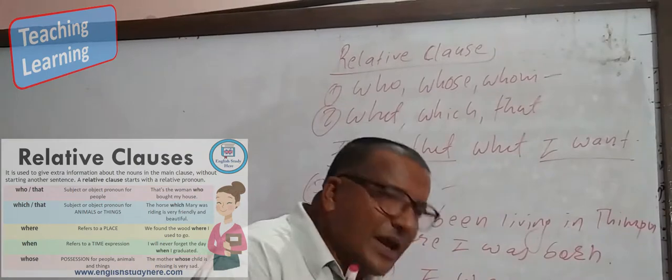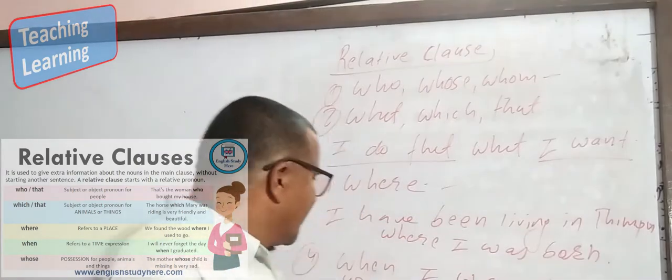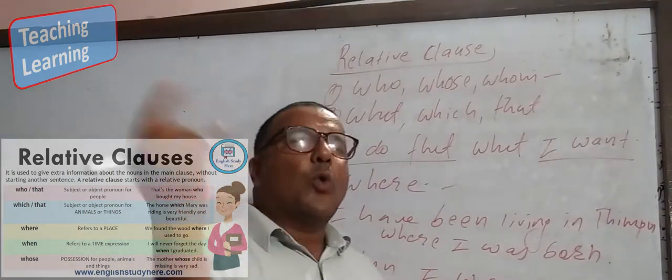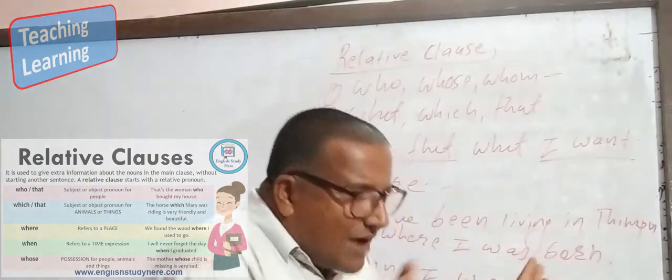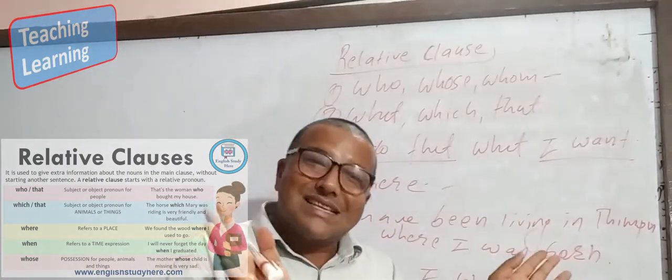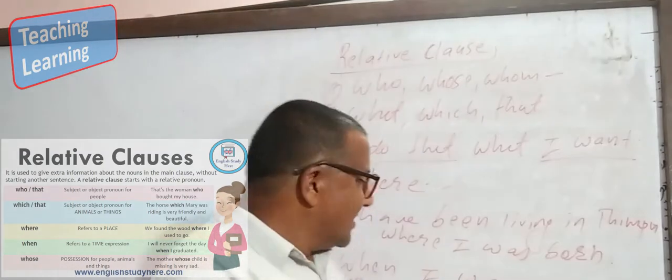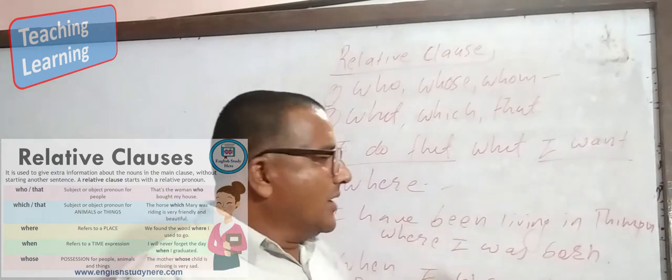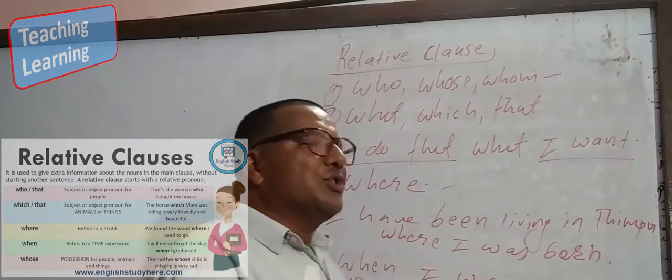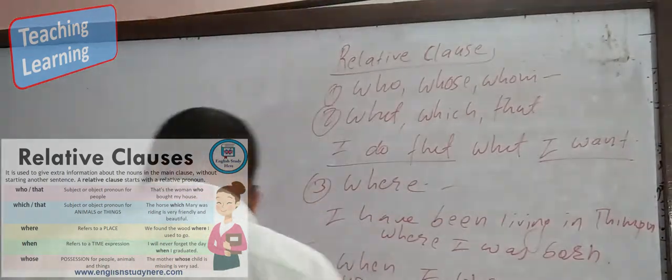You called me when I was sleeping. I was sleeping when you called me. But we don't have to modify the sense. We can use a relative clause to give a long answer or to join two or three sentences. Same.